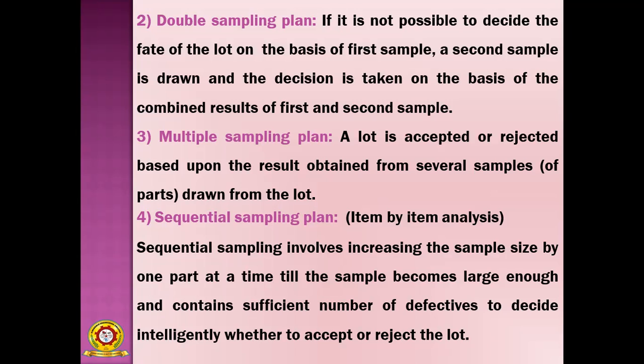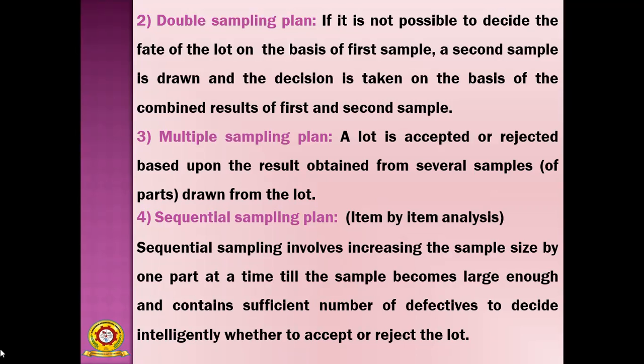So in the earlier plan, we are completely dependent upon only a single sample. The decision is also made by the result from the single sample.